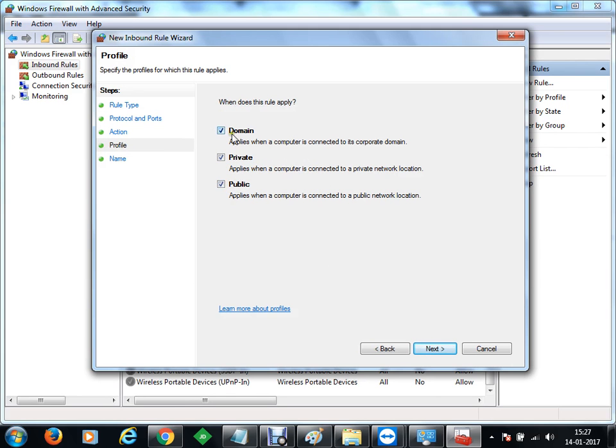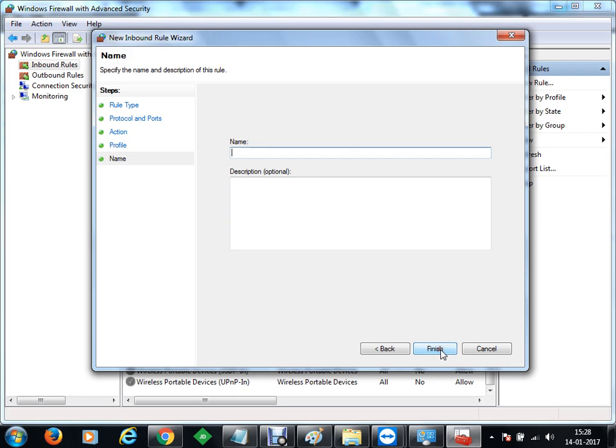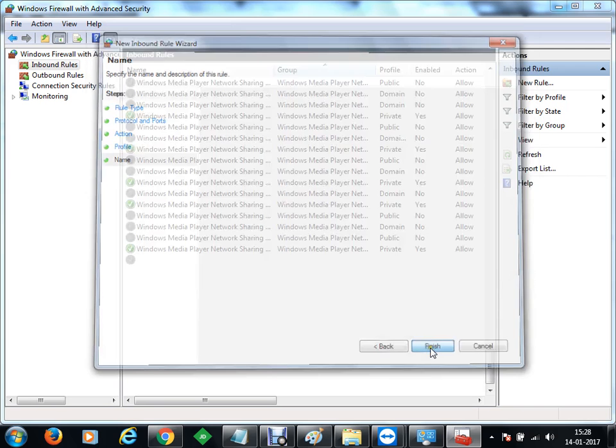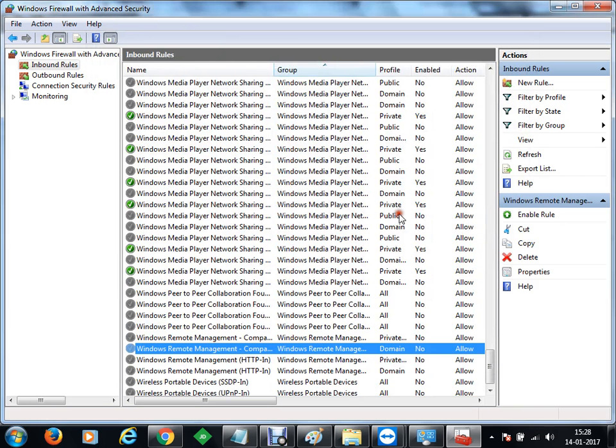In case I don't want any internet user to connect, but I want to allow local users, then I can uncheck this option. So the people in the LAN will be able to access my WAMP server, but people on the internet won't be able to access it. Let's say we have specified next, and let's say WAMP port 80 rule. I have given it a name. Finish. So now you can see that you have got a new rule created.